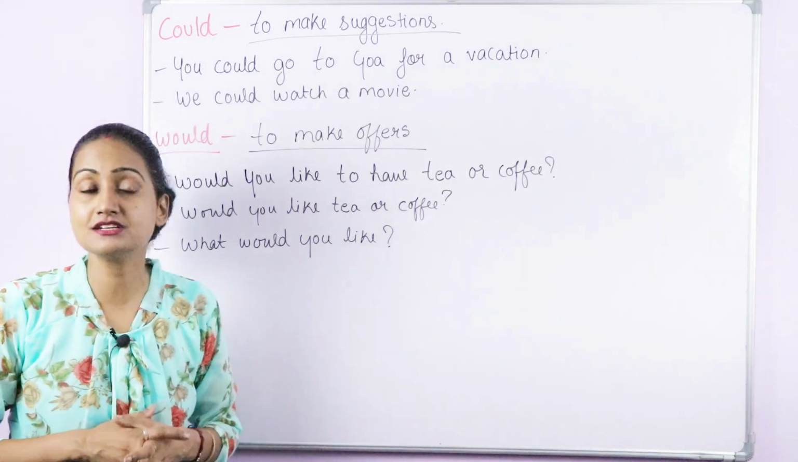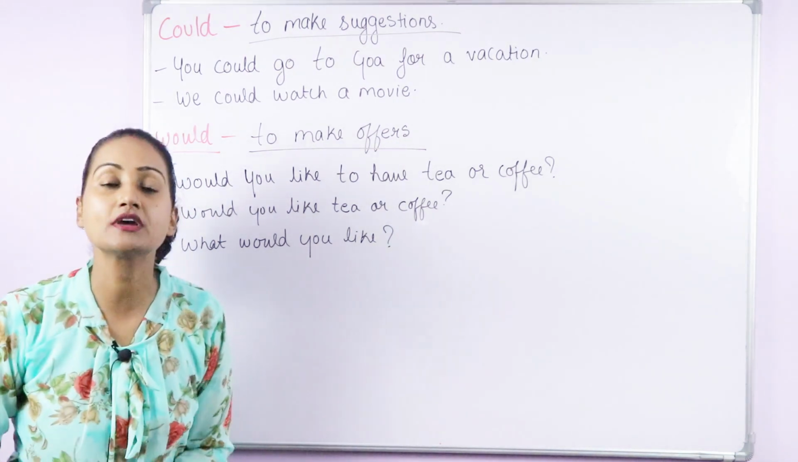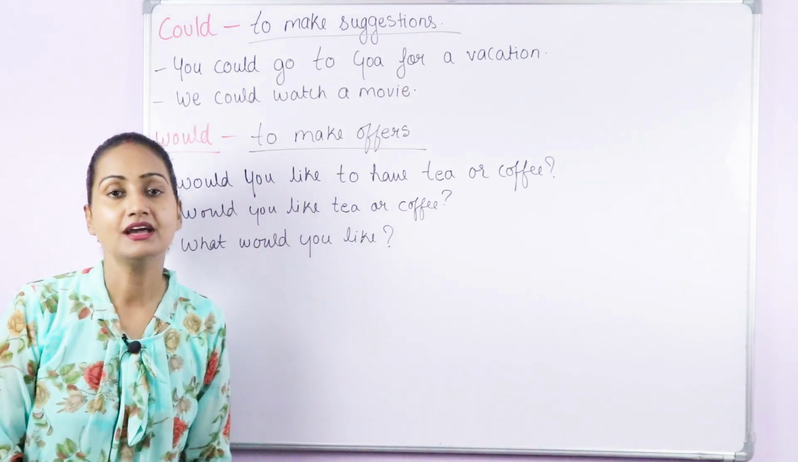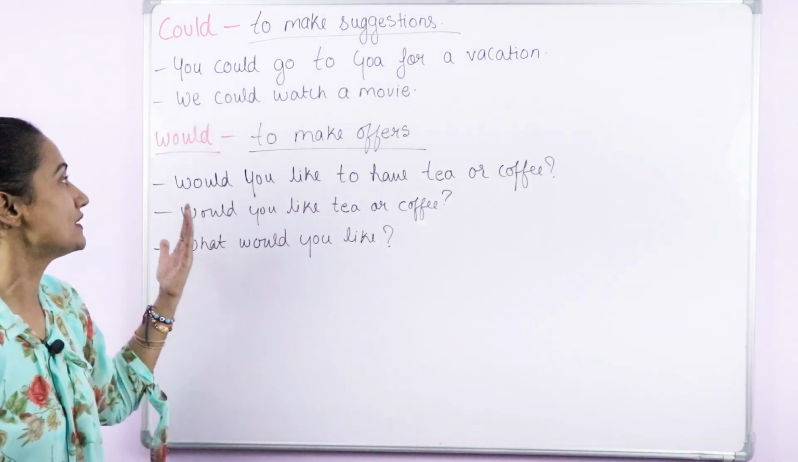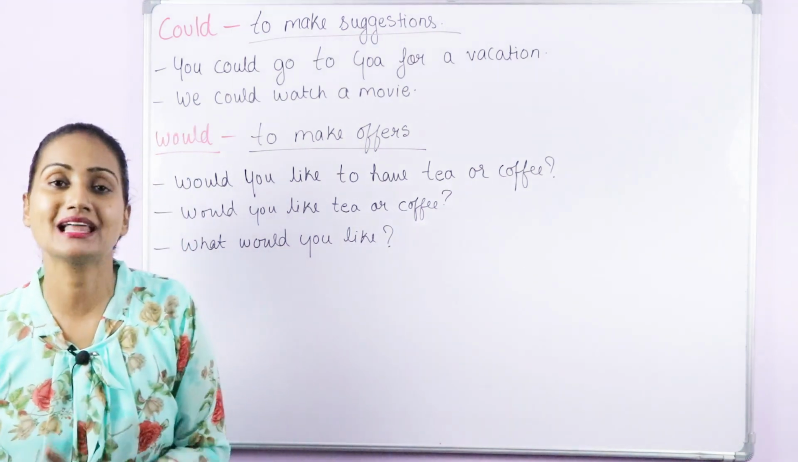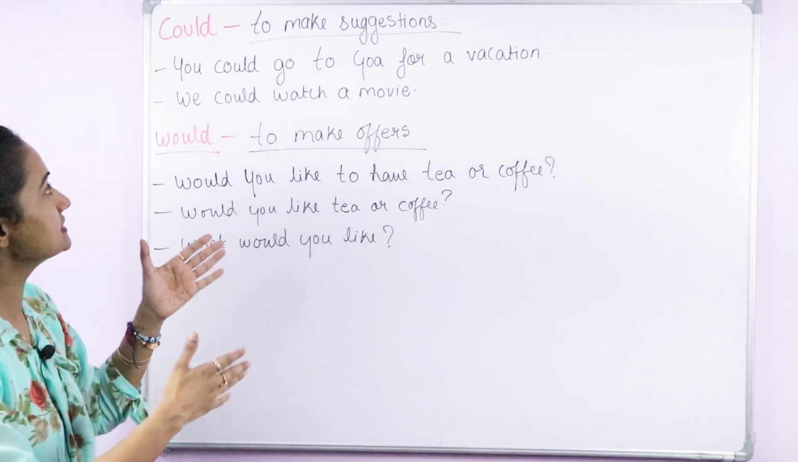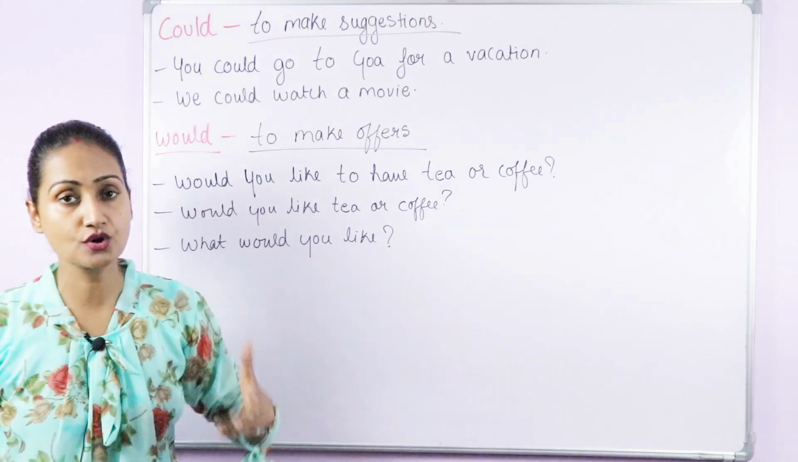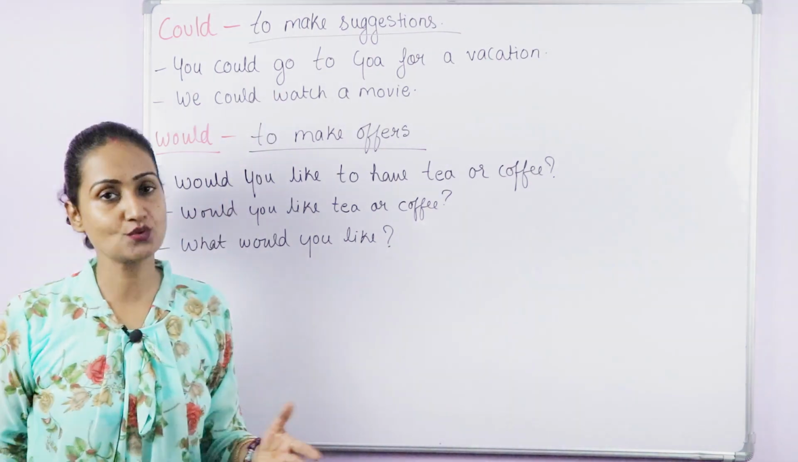What would you like, tea or coffee? What would you like to drink? What would you like to eat? Okay, so this way, generally when we use would to make offers, we use the phrase what would you like. Okay, so this is the difference. To make suggestions, we use could, and to make offers, we use would.